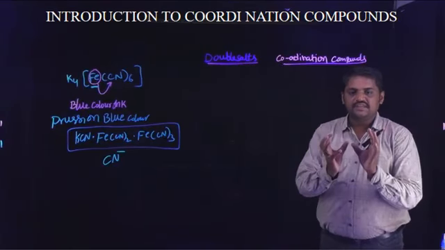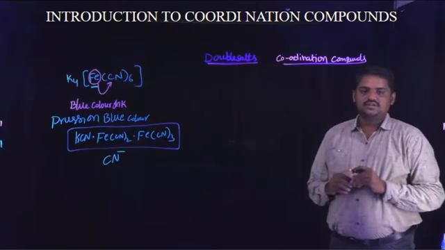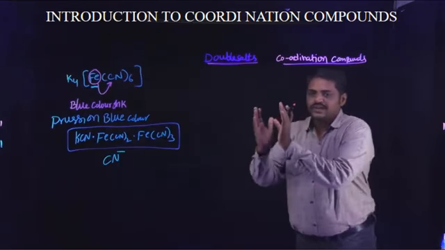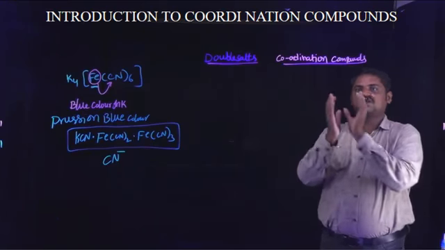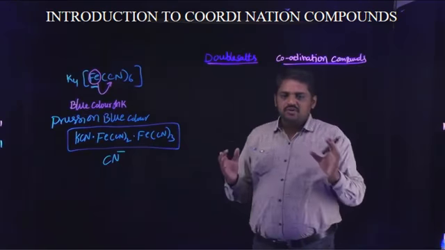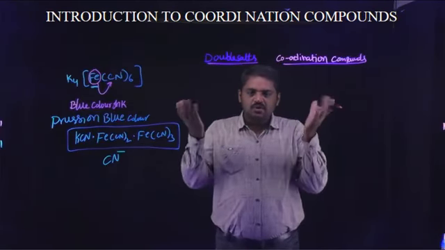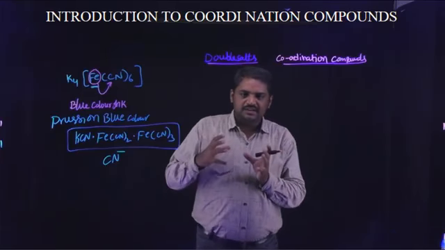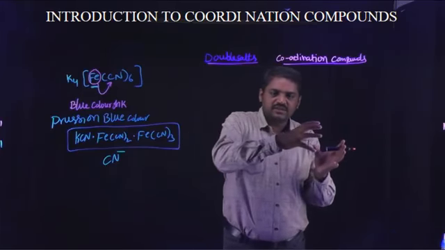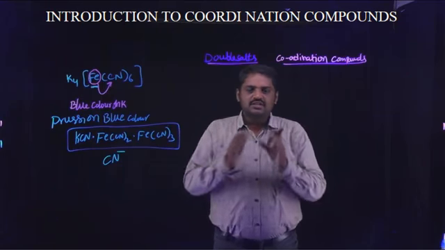This property is exhibited in both compounds, but what is the difference between double salts and coordination compounds? Both are similar, but some difference is there.